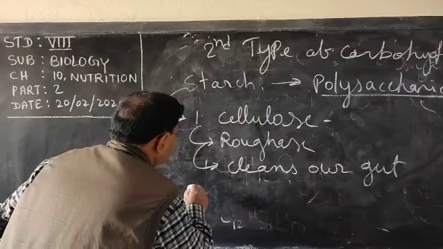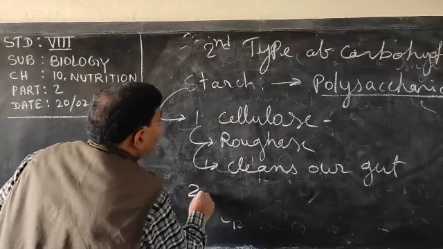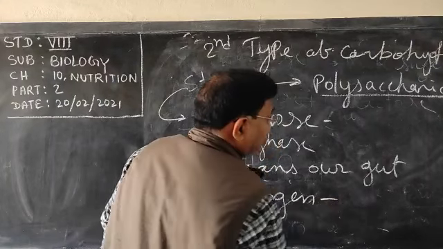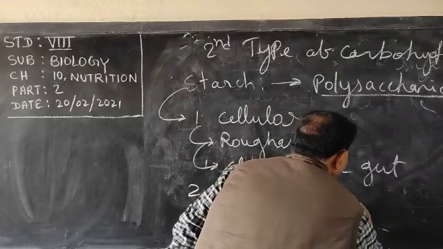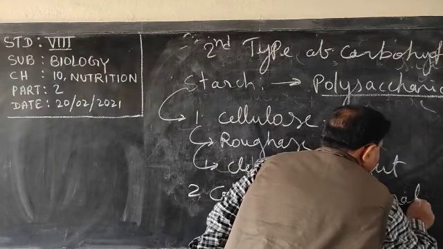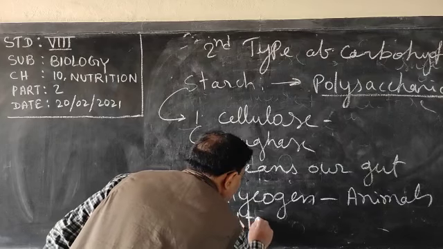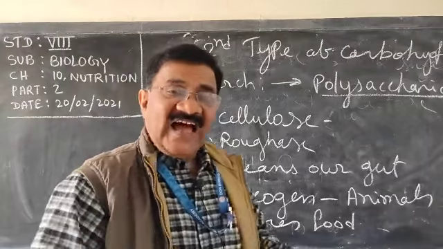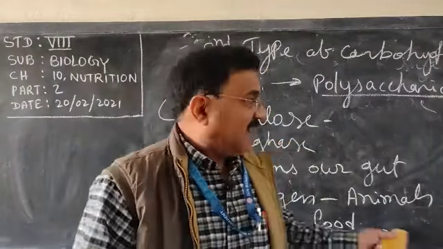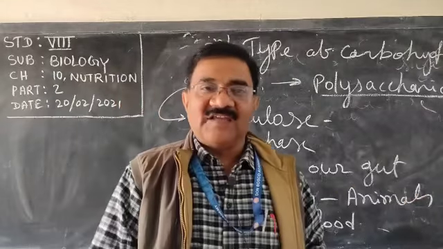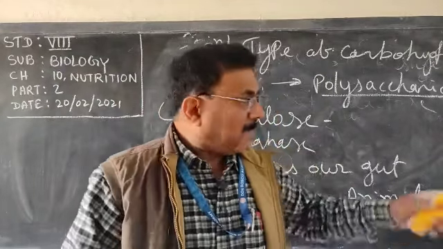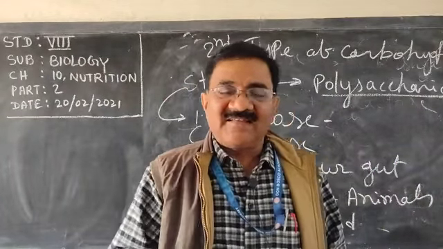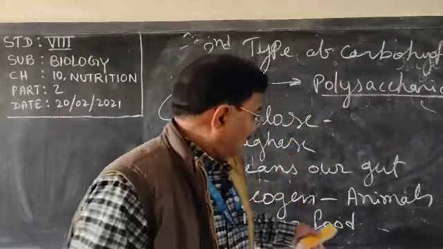Next is glycogen. The second type of starch is glycogen. Animals store food in the form of glycogen. Plants store their food as starch in their storage organs; the potato which you eat is starch.